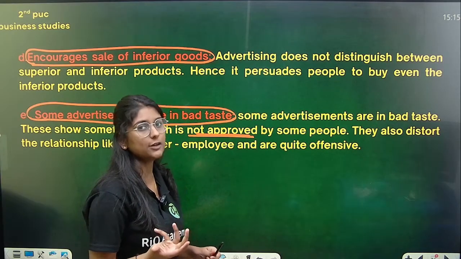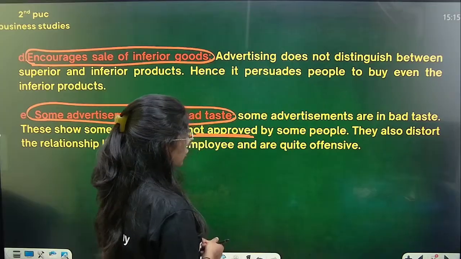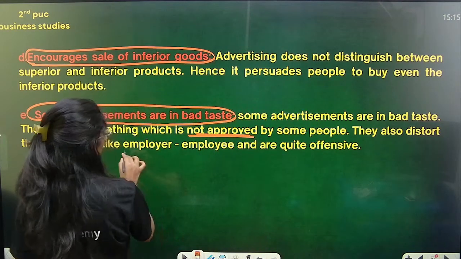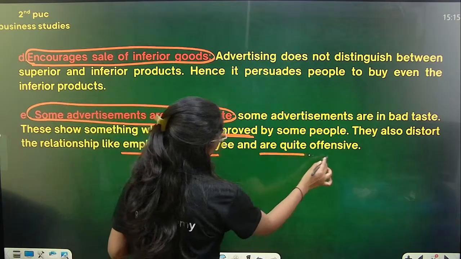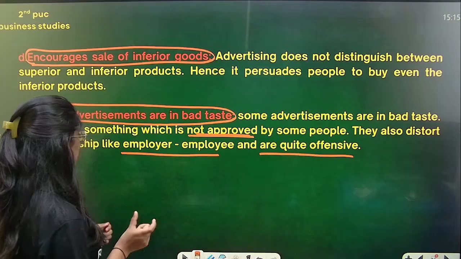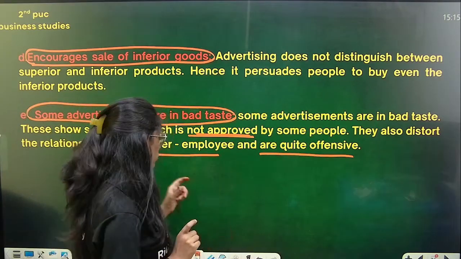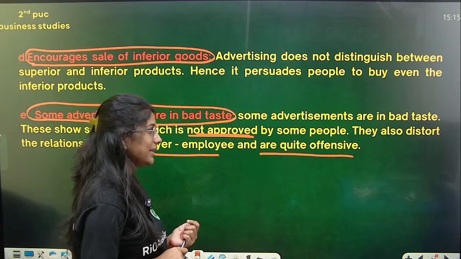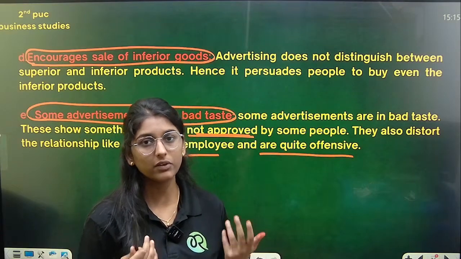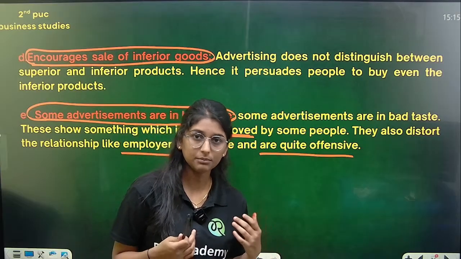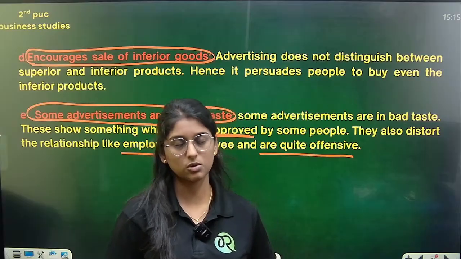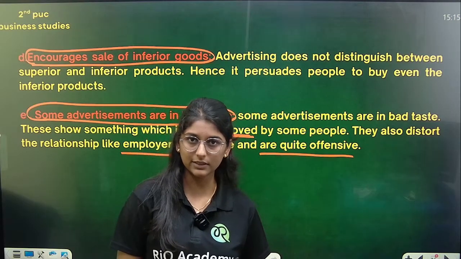They provide false information to some people, and they also distort relationships, like employer and employee, which is quite offensive. So they give some distortions about the relationship between employer and employee, which are quite offensive. Like this, they give false information which is not even related. So some advertisements are again in bad taste. This is also one of the objections to advertising.